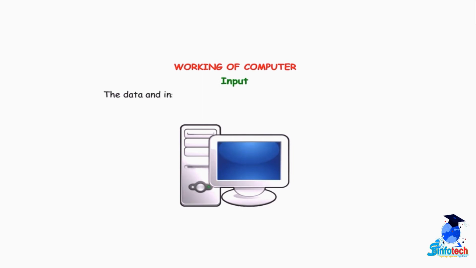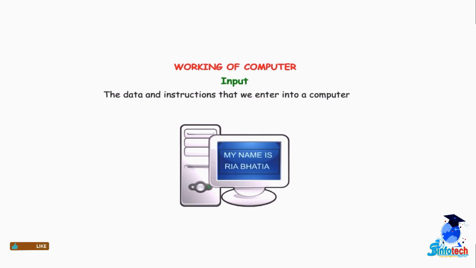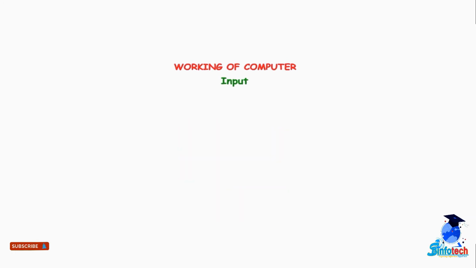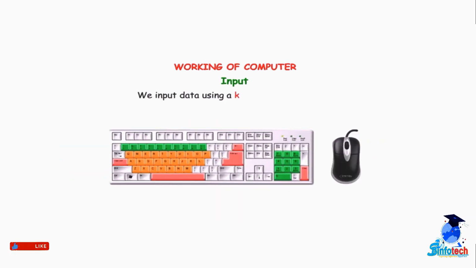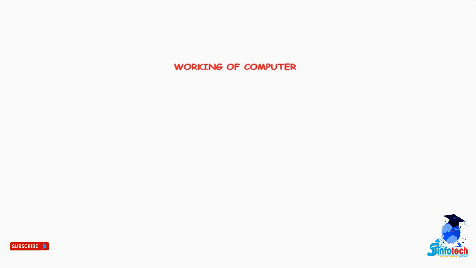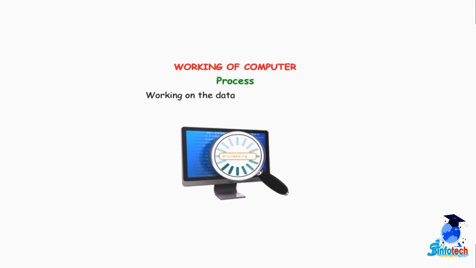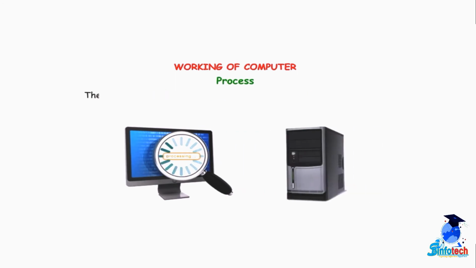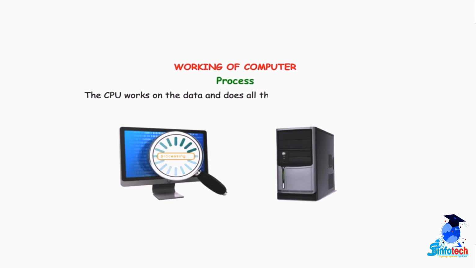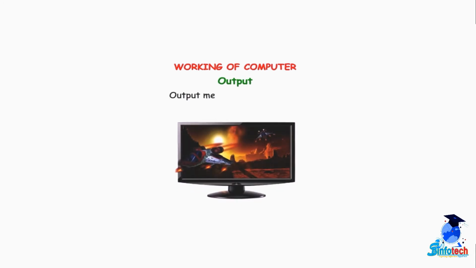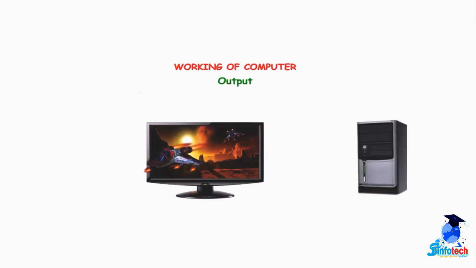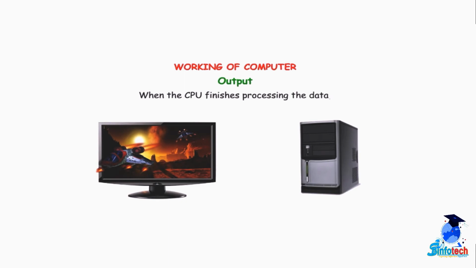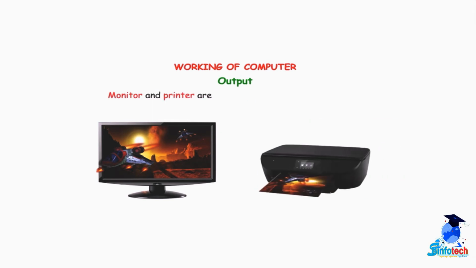Input. The data and instructions that we enter into a computer are called input. We input data using a keyboard and a mouse. Process. Working on the data is called processing. The CPU works on the data and does all the thinking and calculations. Output. Output means the final result. When the CPU finishes processing the data, the output is displayed on the monitor. Monitor and printer are the most common output devices.